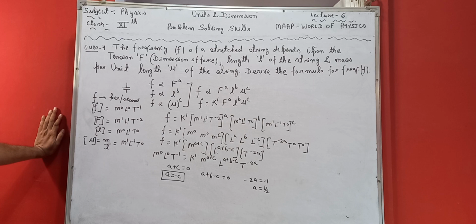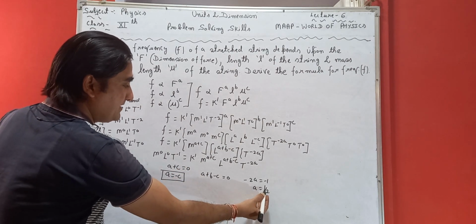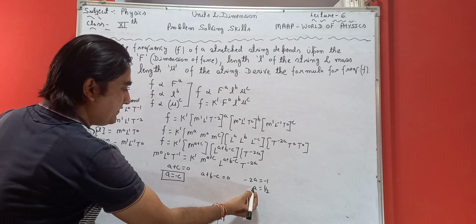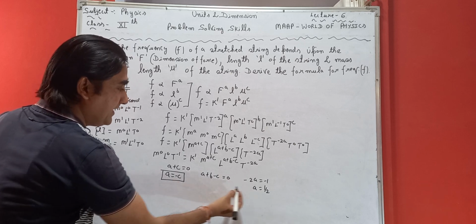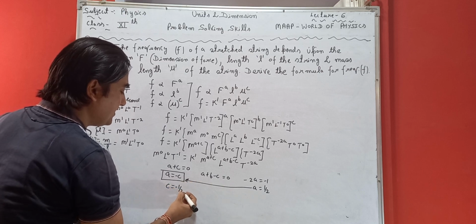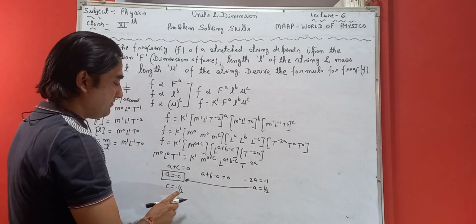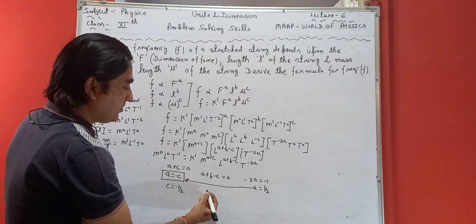Now what we will say is that if a is equal to 1 by 2, then from this equation if we substitute the value, we will say c is equal to minus 1 by 2. So a is equal to plus 1 by 2 and c is equal to minus 1 by 2. Then what is the value of b?